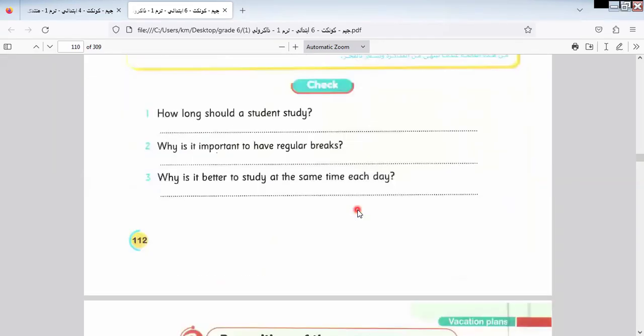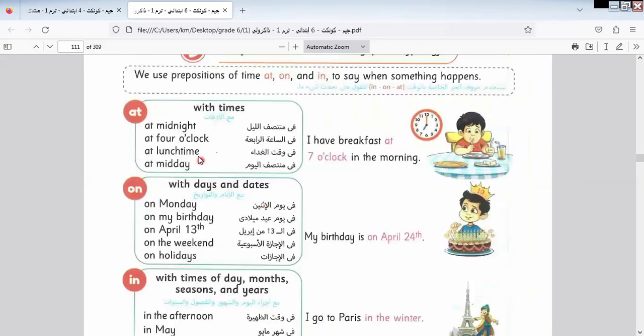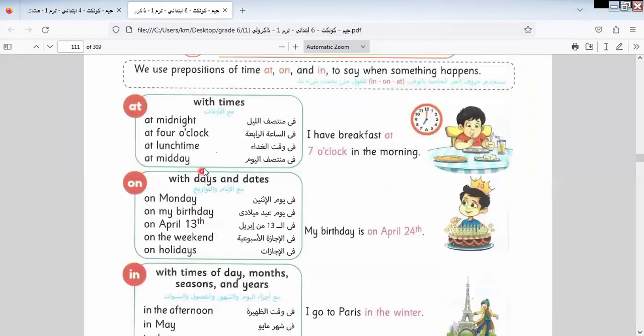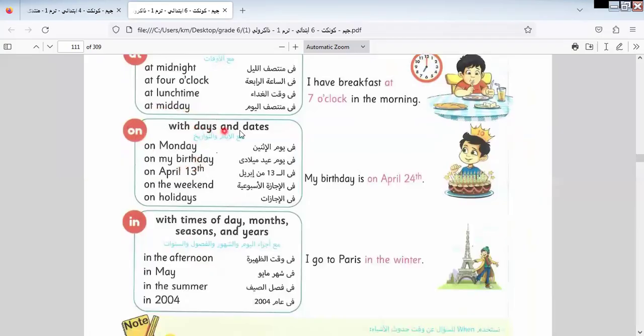This is lesson 2. We have here some prepositions. We took them in the last video: at midnight, at 4 o'clock, at lunchtime, at midday. On is used for days and dates: on Monday, on my birthday, on April 13th.